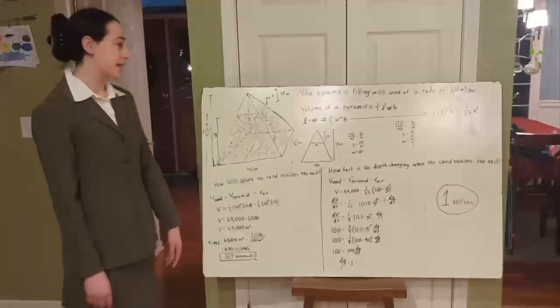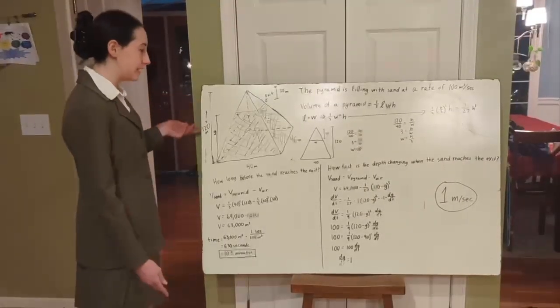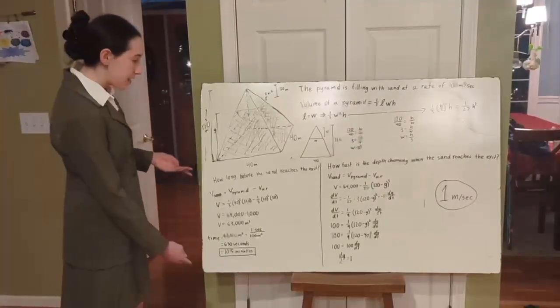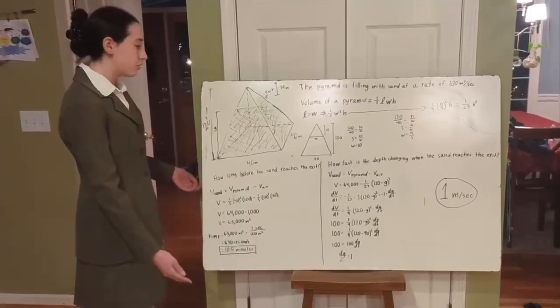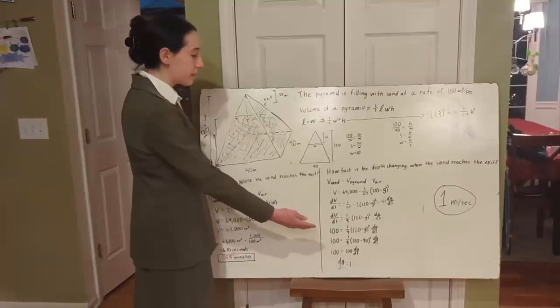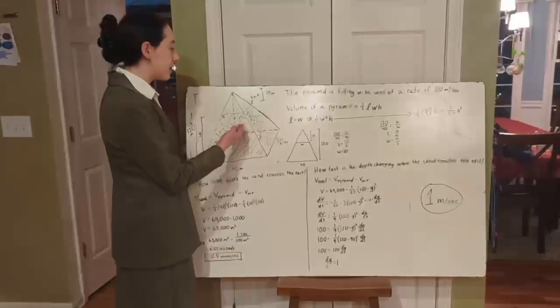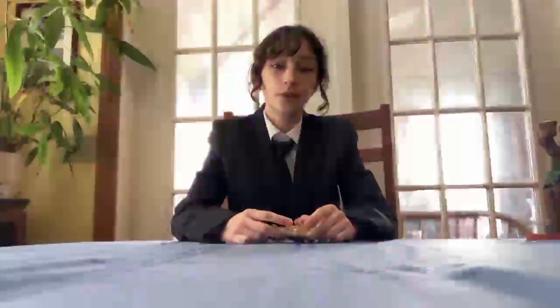Therefore, Your Honor, through my mathematical calculations, I have removed any doubt that the thieves could have stolen the painting and then escaped. First, I proved that once the pyramid began to fill with sand, the thieves would have had 10.5 minutes to reach the exit. Furthermore, the change in the depth of the sand was only 1 meter per second once it reached the exit, which means that there is no doubt that the thieves could have stolen the painting and then escaped through this exit. Now that we've seen all the evidence, let's see what the jury decides.